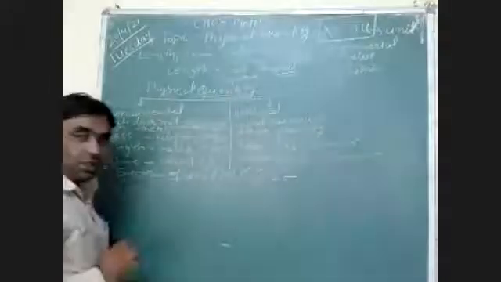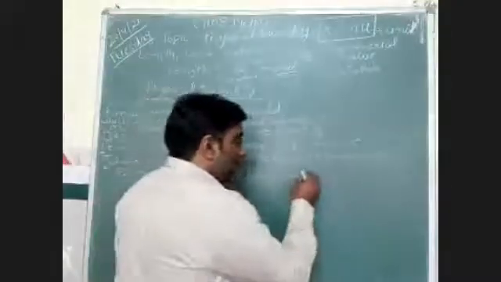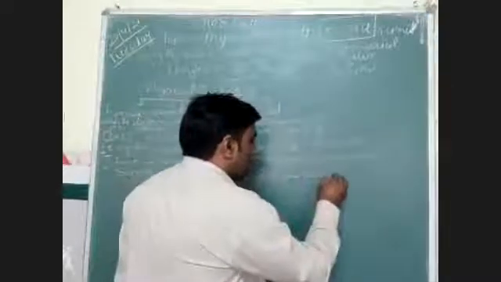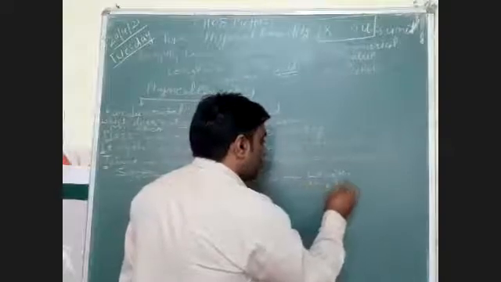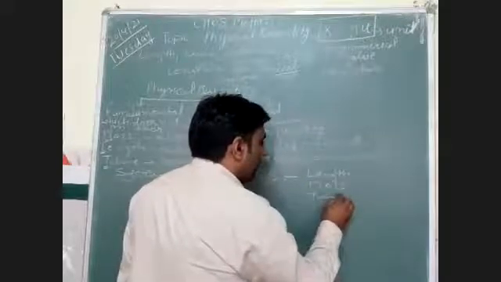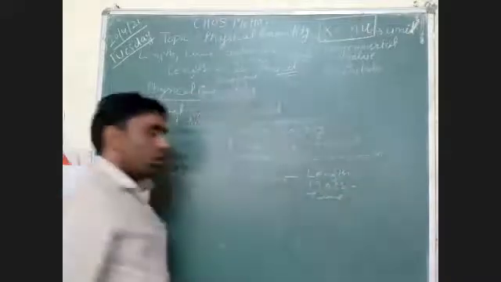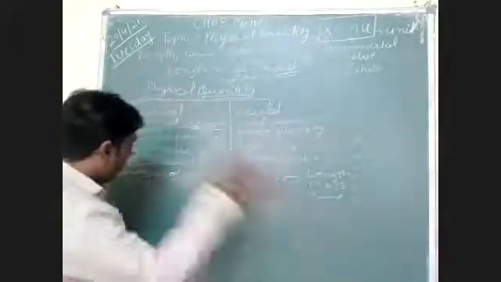So basically, on the basis of these fundamental units of length, mass and time, we will derive the system of units.